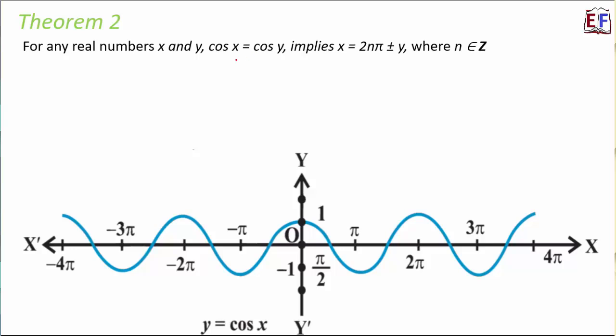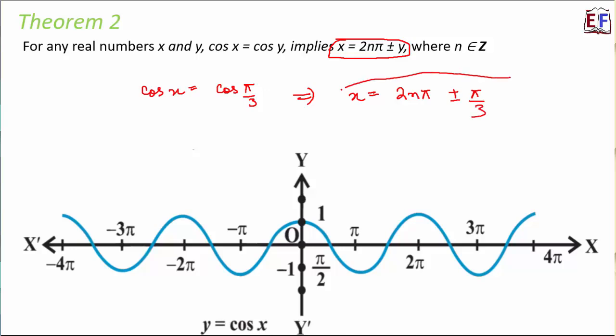Which says that if cos x is equal to cos y, that actually means x is equal to 2n pi plus minus y. That means, again, in a similar way, if cos x is equal to, say, cos pi by 3, then x is equal to 2n pi plus minus pi by 3. So that becomes the general solution.